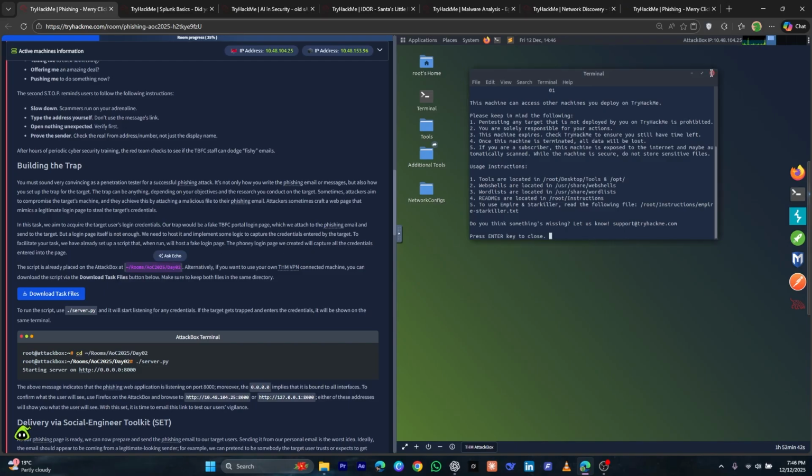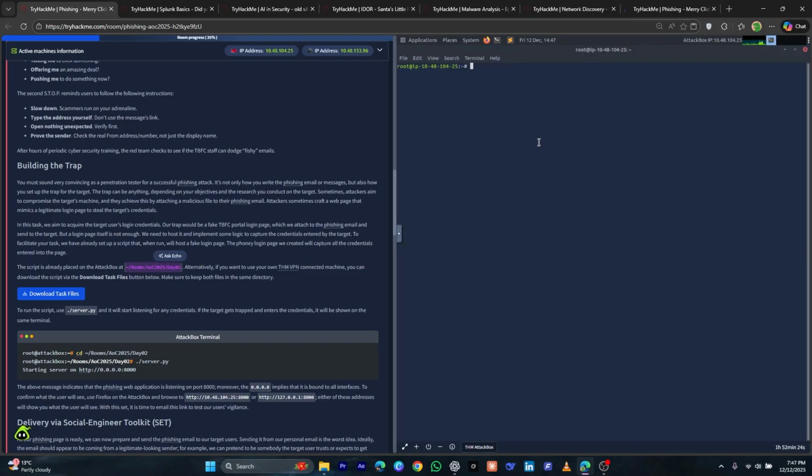So let me open the terminal first. Let's type cd and go to the directory. So now we are in this directory. What we will do is run the Python file. Let's first list this directory. So we will be running this one. So for that we will type